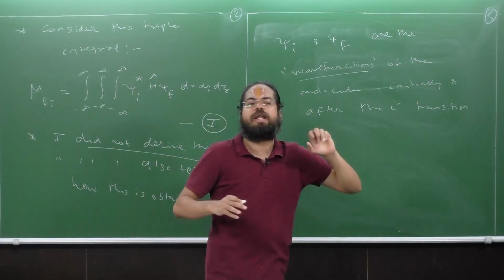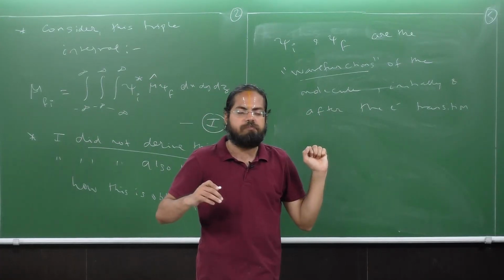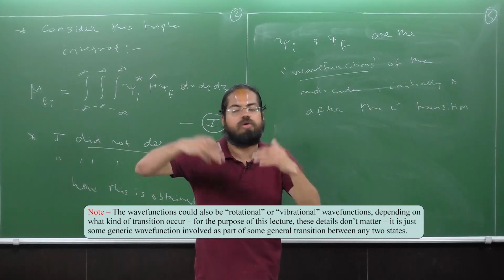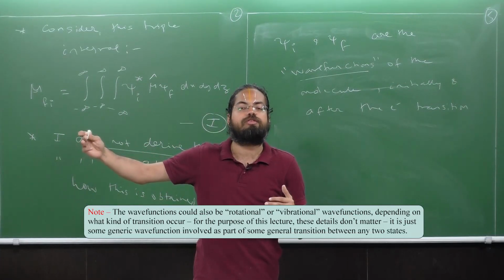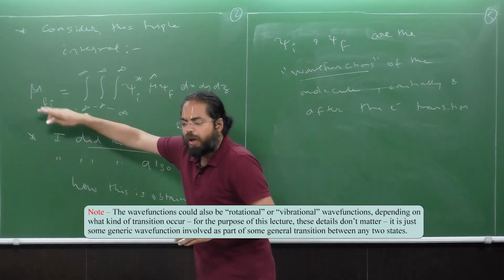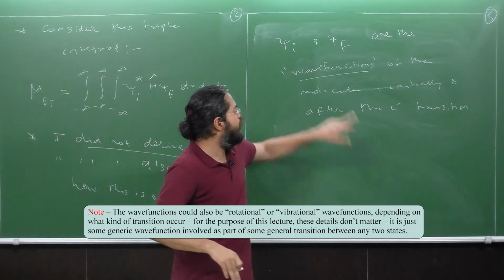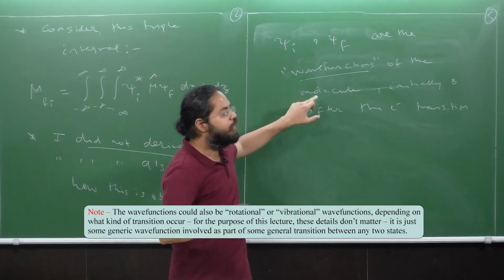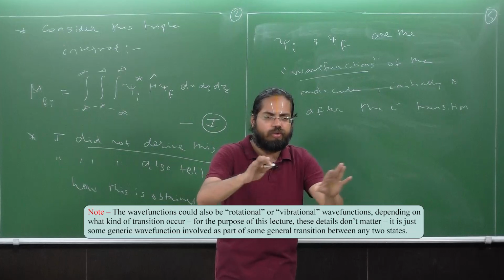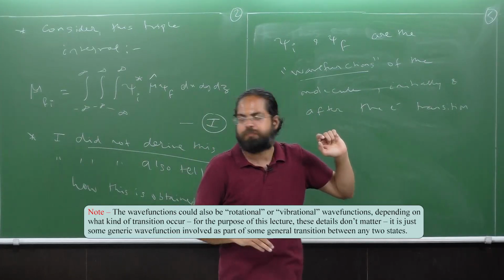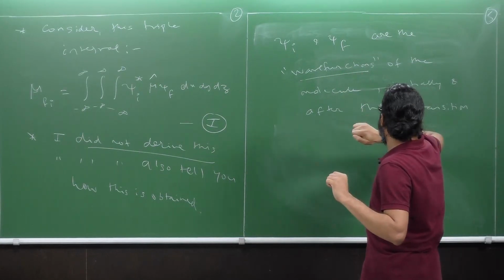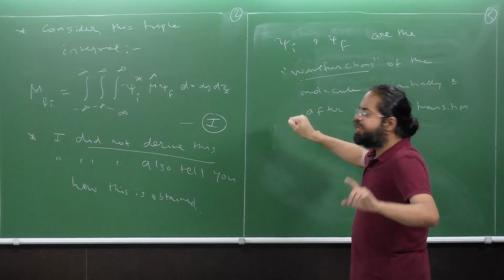Strictly speaking, this is called the electronic wave function. Okay, but don't worry about the jargon. I'm just telling you so that you know, if you were to read more on this topic, especially if you want to understand the complete derivation of the terms, and how we exactly get this expression, then it might be of help to you to understand that this is an electronic wave function that I'm talking about. Okay, for the purpose of our discussion in this course, it is just some wave function. So psi i and psi f are some wave functions before and after the electron transition.